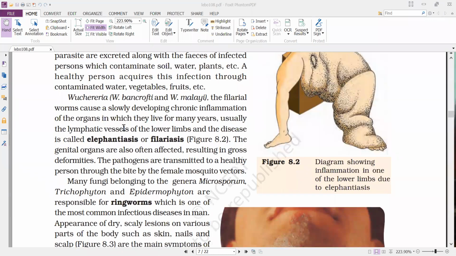Next one is Wuchereria. There are 2 major species of this Wuchereria: Wuchereria bancrofti and Wuchereria malayi.